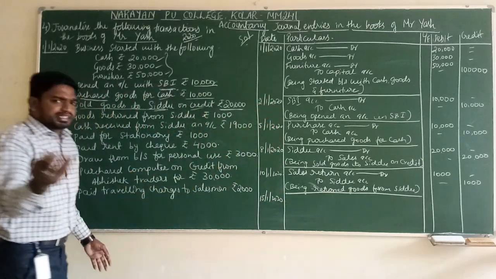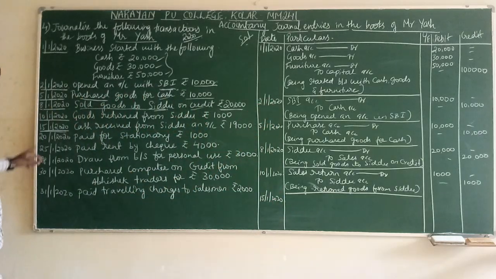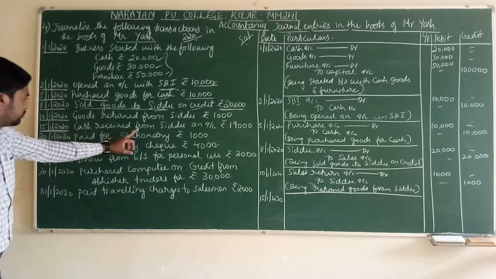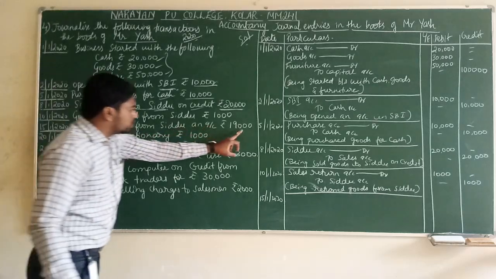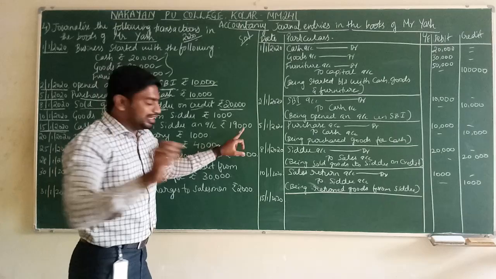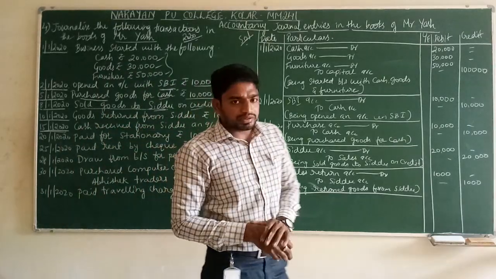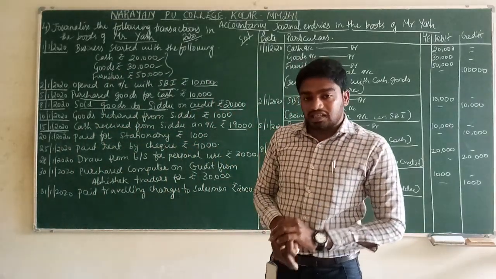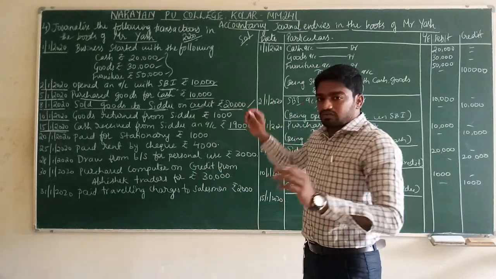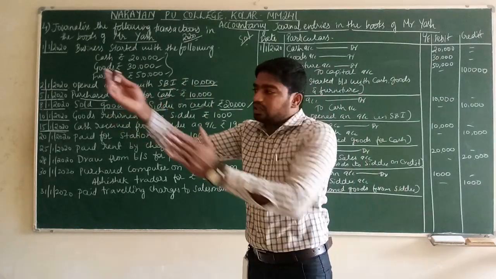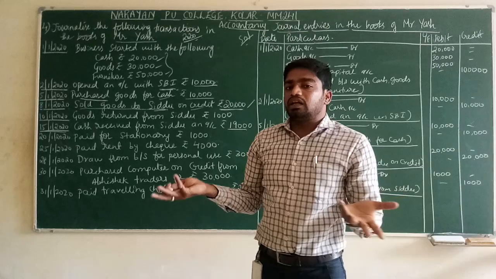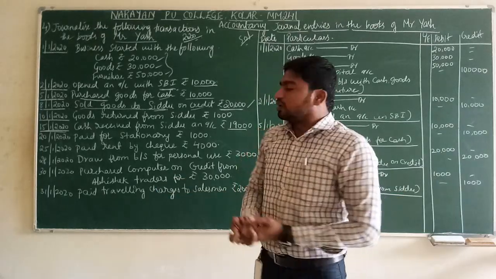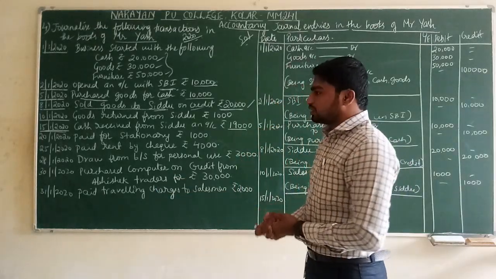15/1/2020. Let us see what transaction has occurred on the 15th. Cash received from Sidhu on account. How many rupees? 19,000. Sidhu has to give us 19,000, correct? Yes. We sold goods worth 20,000 rupees to Sidhu. In that, 1,000 came back. The remaining 19,000 he has to give. Now we are receiving cash from Sidhu.